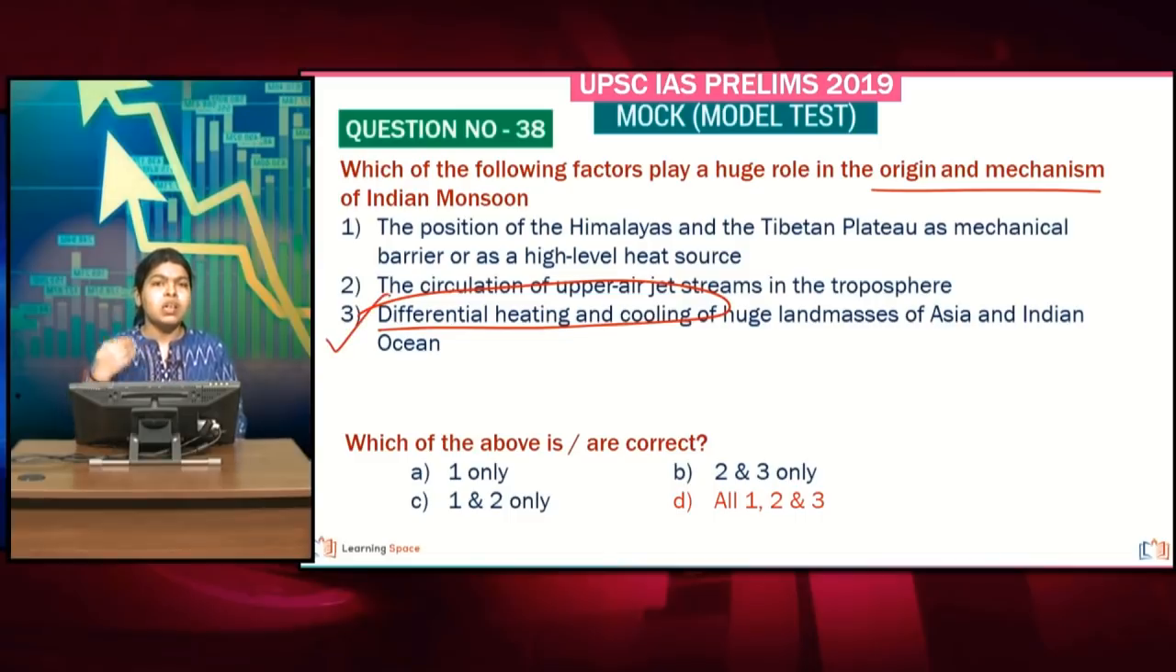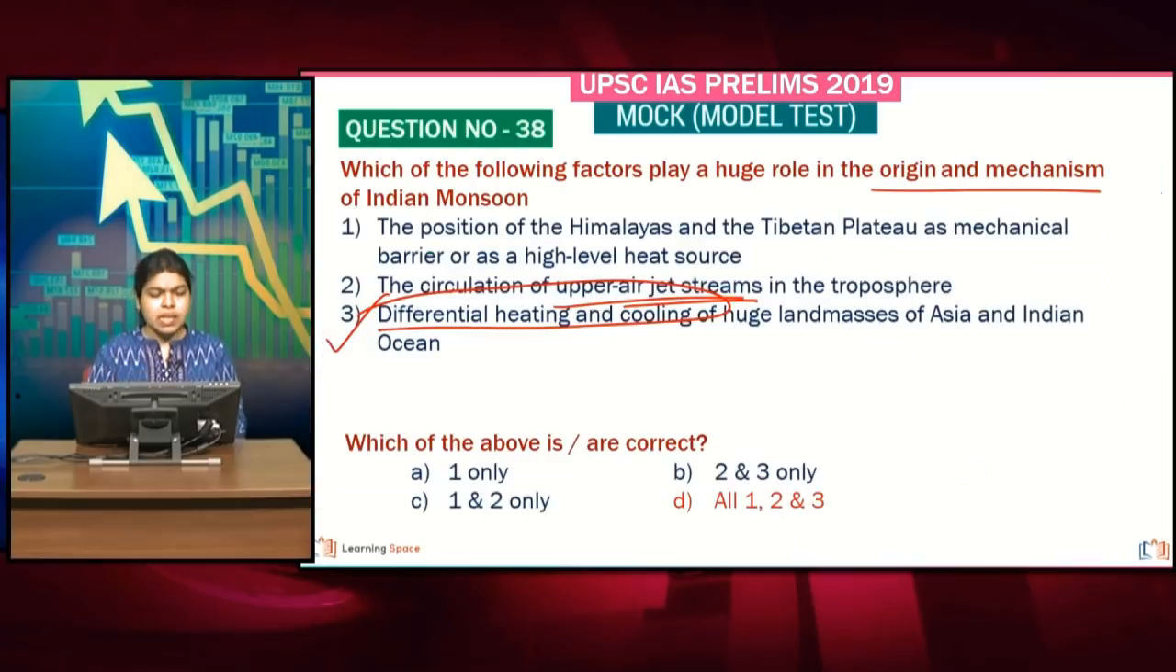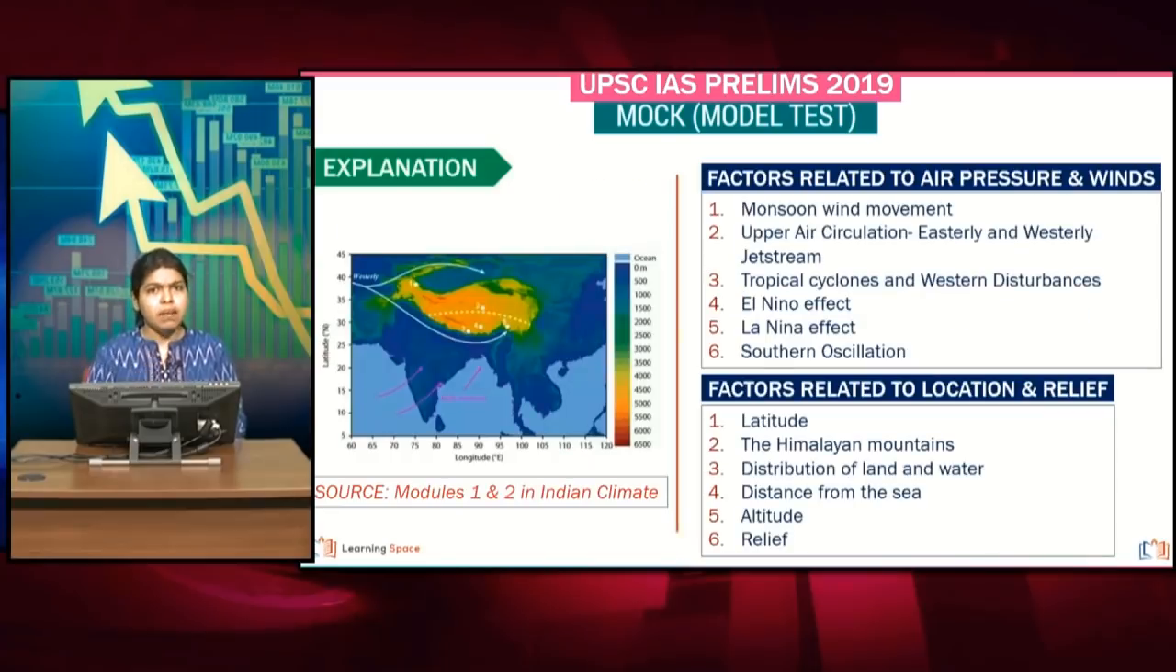Take a look at the first and the second statements. The circulation of upper air jet streams proves to be an important part of the evolution of Indian monsoons. For example, we have already dealt with the tropical easterly jet stream. We also read about the subtropical westerly jet stream. So even jet streams play a part. The very first statement says the position of the Himalayas and the Tibetan plateau. This Tibetan plateau can act both as a mechanical barrier as well as a high level heat source. The same goes for the Himalayan belt as well.